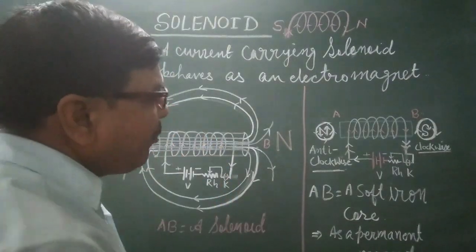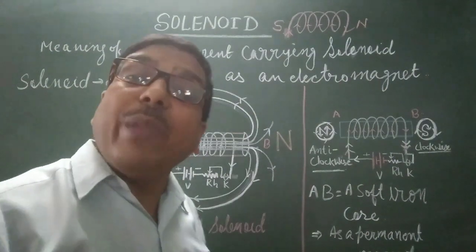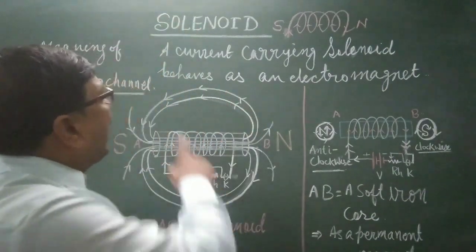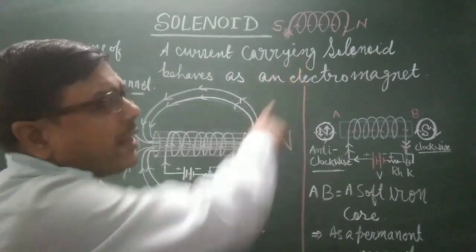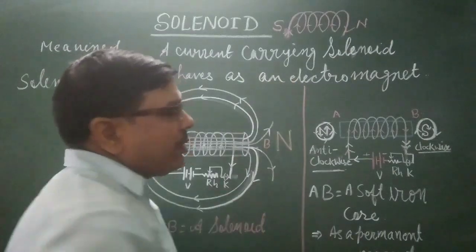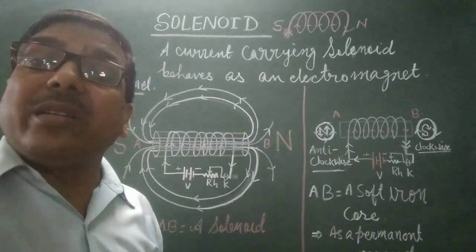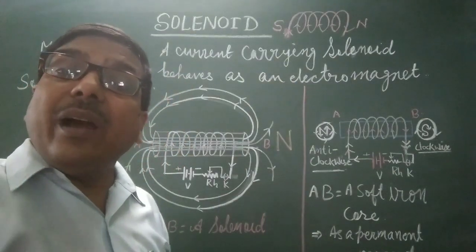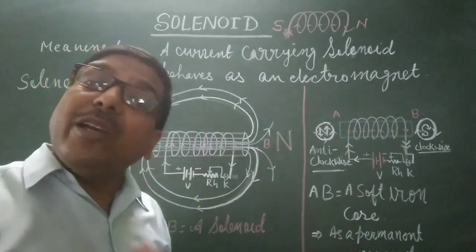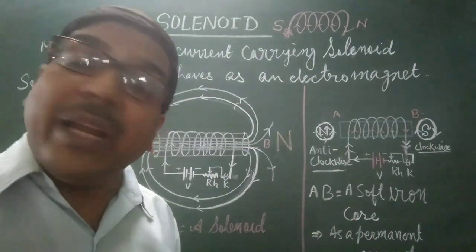So this is an electromagnet. Hence a current carrying solenoid behaves like a magnet, and such a magnet is known as an electromagnet.